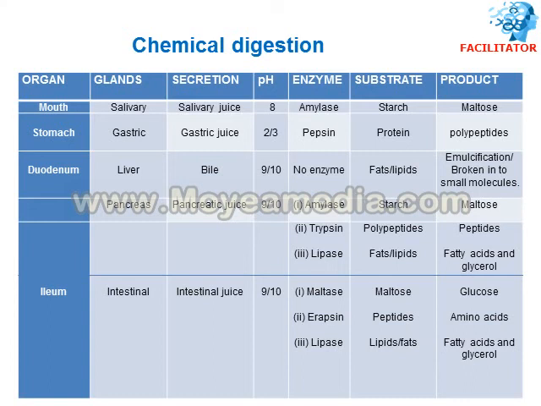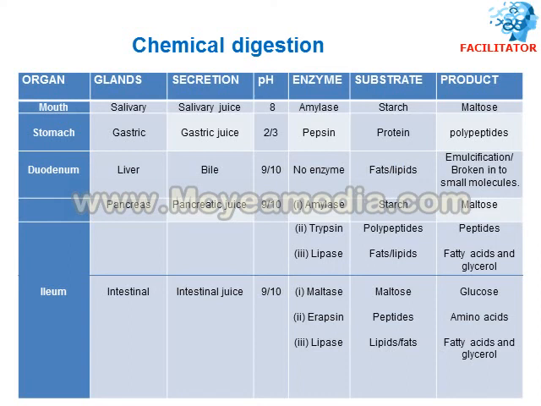It is alkaline pH. And the other gland which is attached to the duodenum is the pancreas. The pancreas secretes pancreatic juice. Pancreatic juice contains 3 enzymes, and they act on different foods and digest them. For example, pancreatic juice contains pancreatic amylase, which again digests starch into maltose.